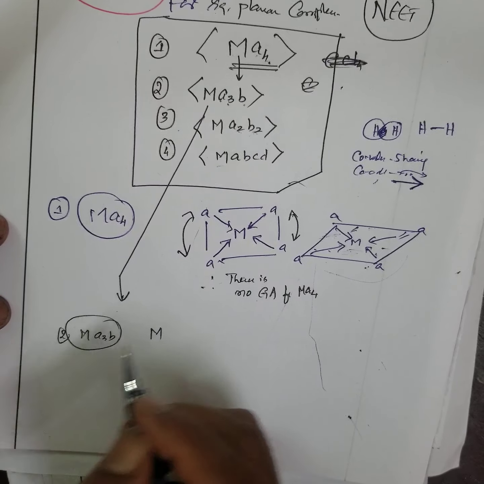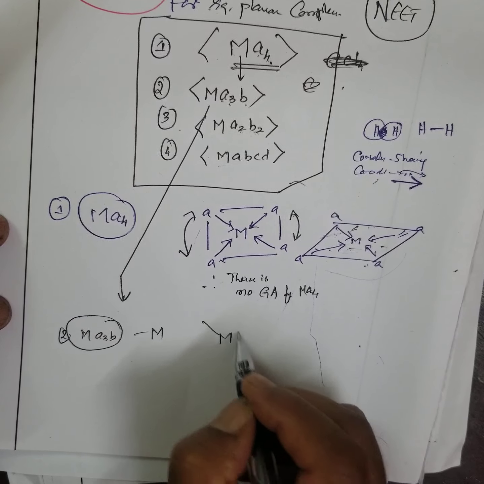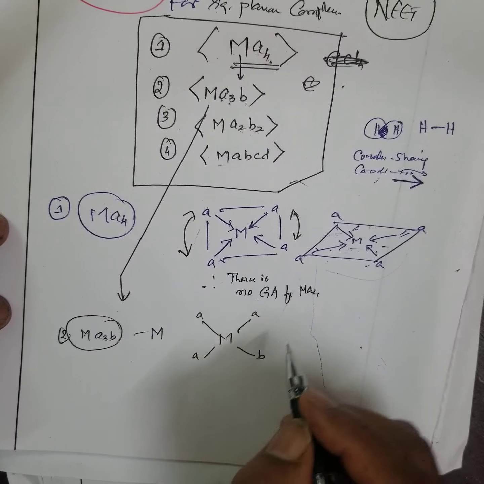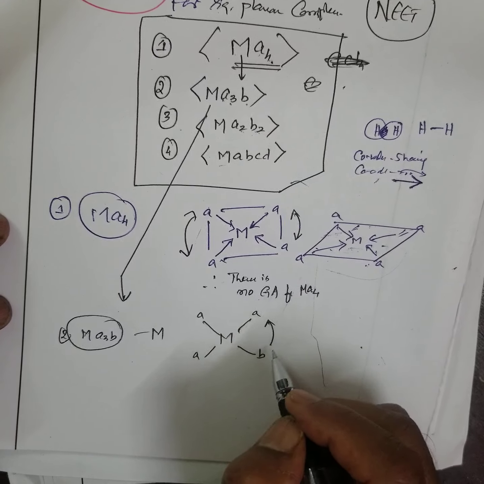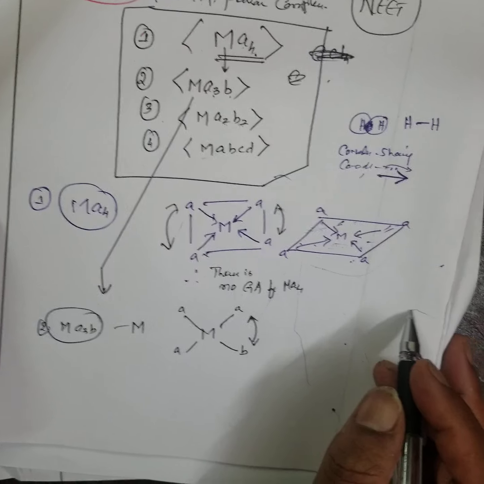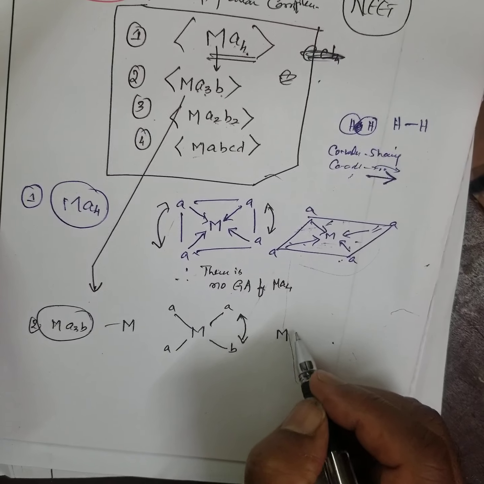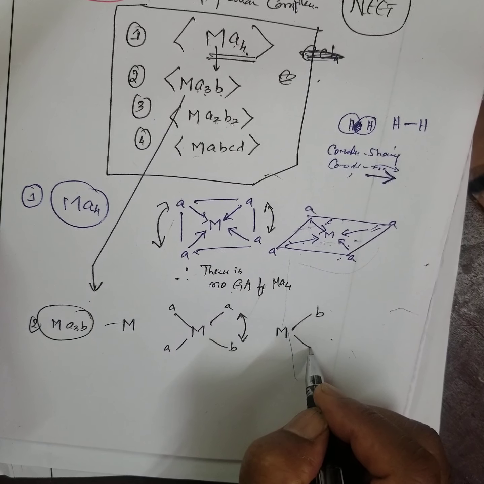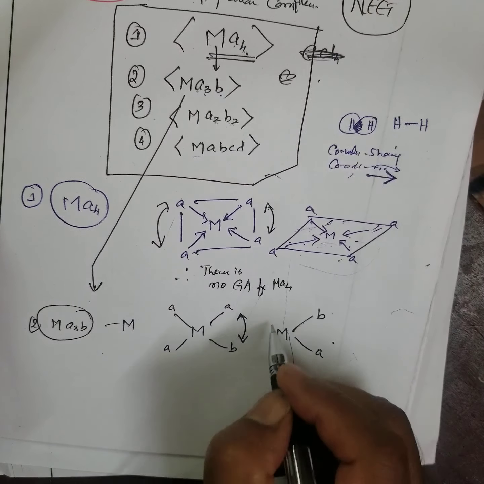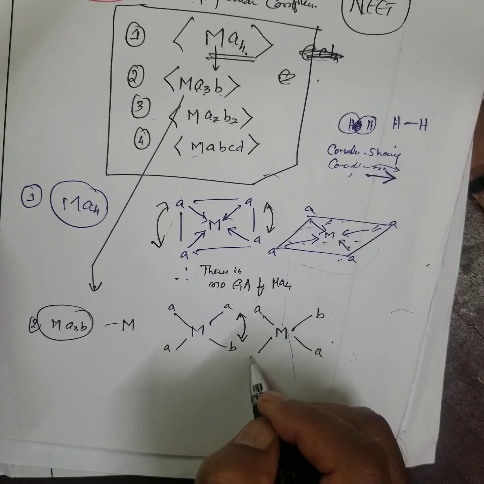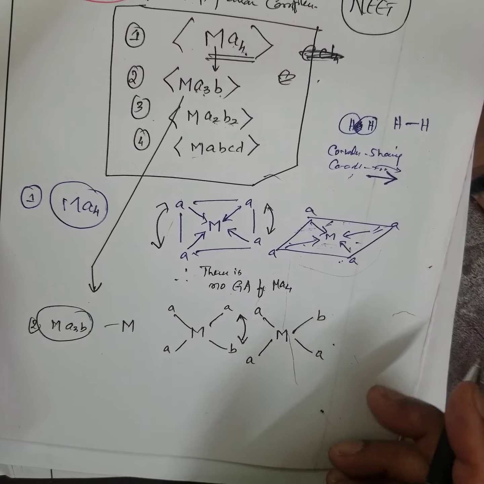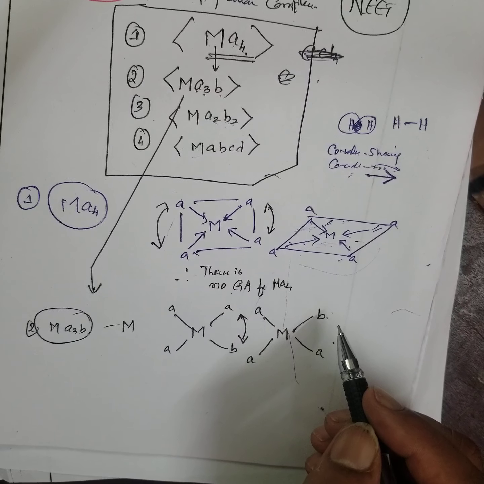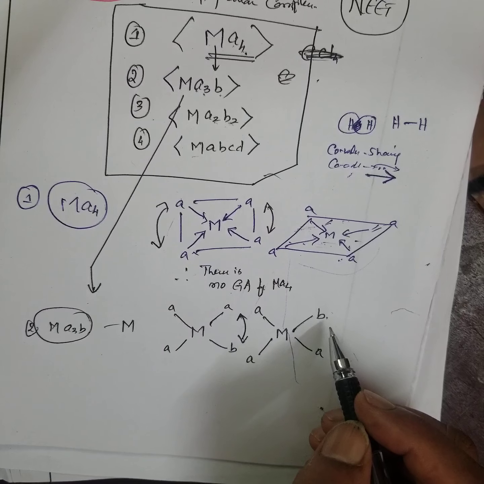MA3B, I draw this. M, 1, 2, 3, B. I flip this structure. If I flip the structure, B comes here and A comes here. B was at the top, now B is at the bottom and A is at the top.